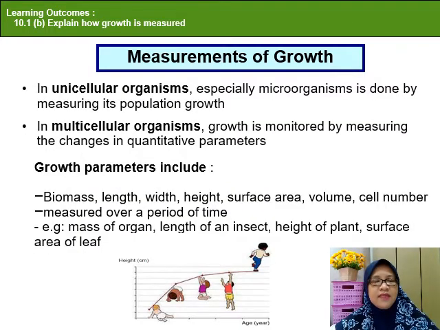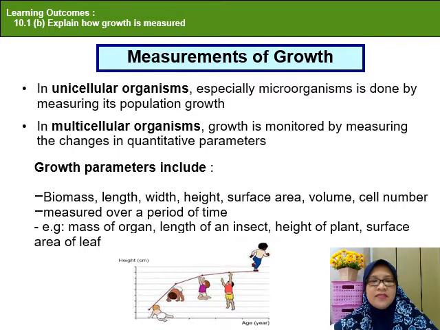Measurement of growth in unicellular organisms, especially microorganisms, is done by measuring their population growth. For example, Paramecium grow or reproduce colonially via a process called binary fission. It is different in multicellular organisms.